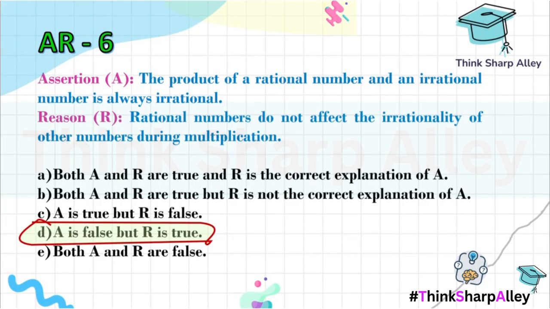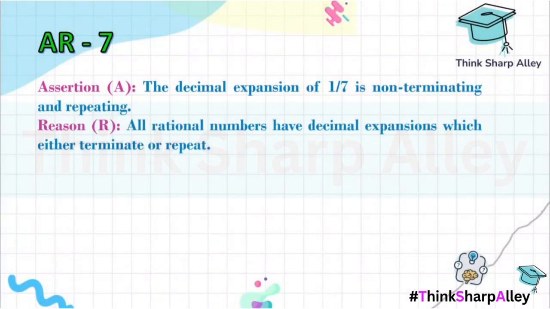Let's move on to the next assertion reasoning, number 7, which says the decimal expansion of 1/7 is non-terminating and repeating. So 1/7 is a rational number, and the decimal expansion of any rational number, if it is non-terminating, will be repeating.